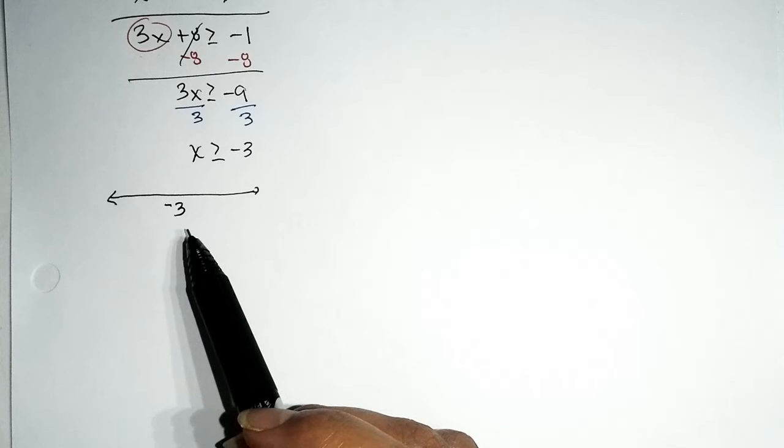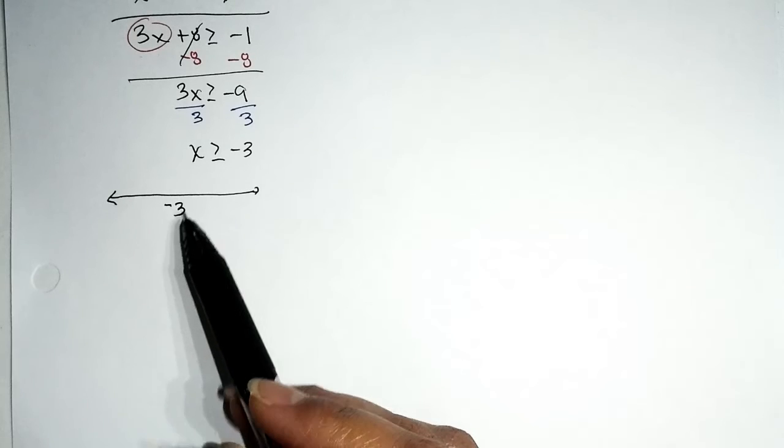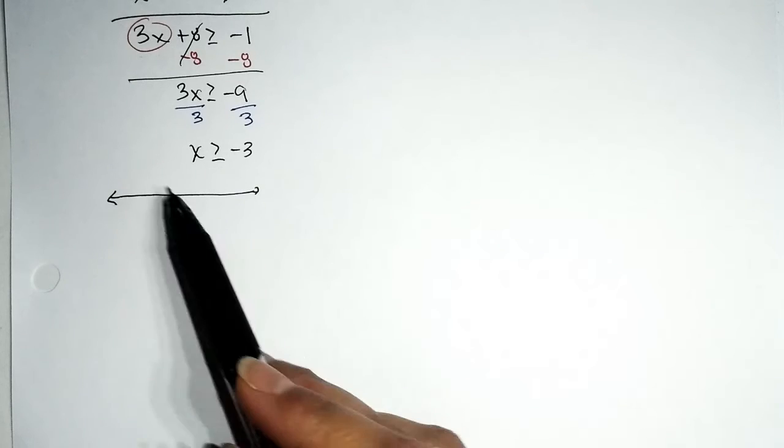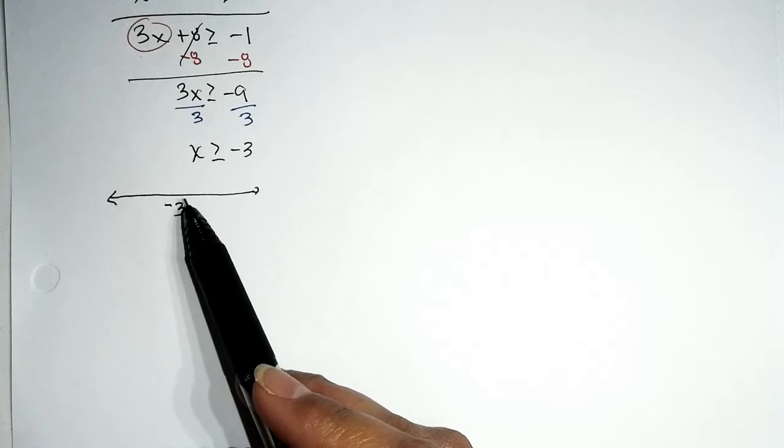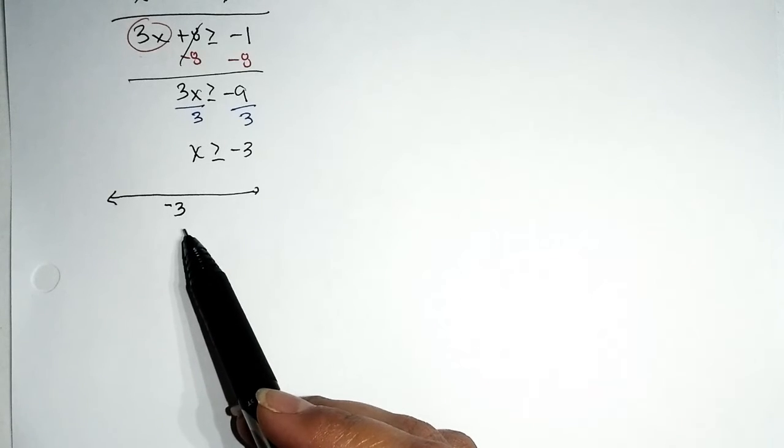Depending on your book, you may use the open or closed circle notation or the parenthesis and bracket notation. I'm not a big fan of the parenthesis or bracket notation because that requires me to think ahead. It requires me to decide, should I open to the right or should I open to the left? But with the open or closed circle notation, I don't have to worry about that. I just take it one step at a time.